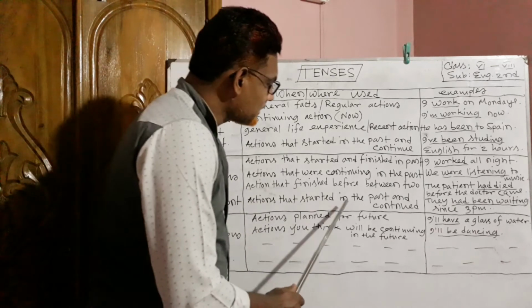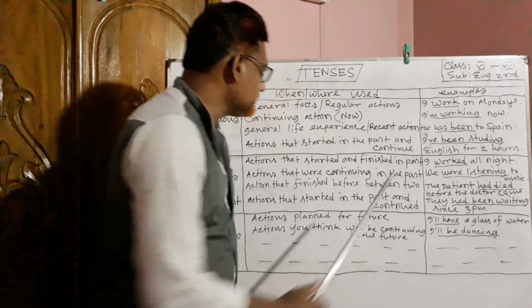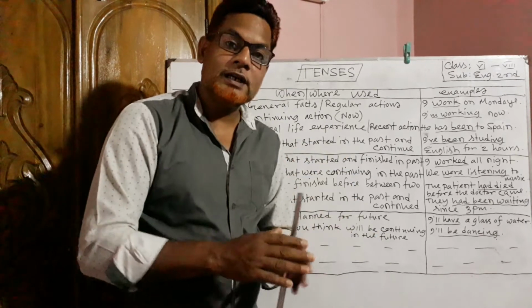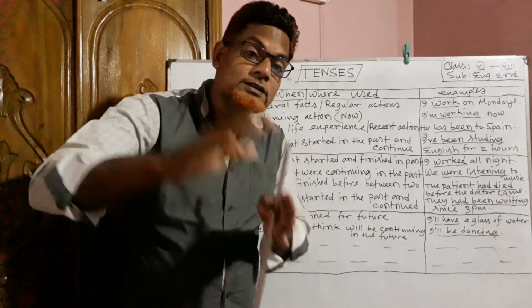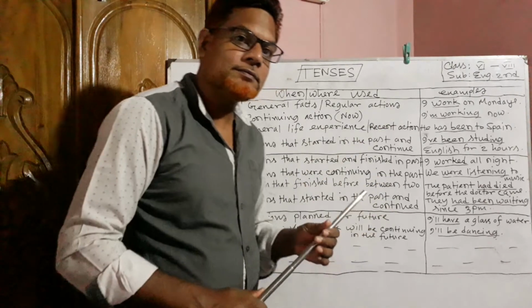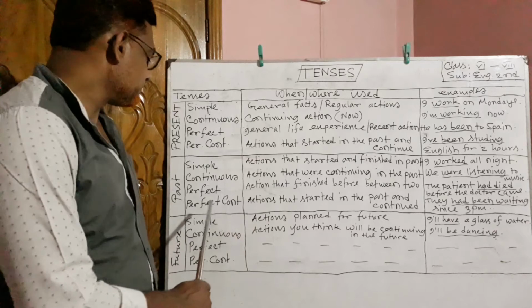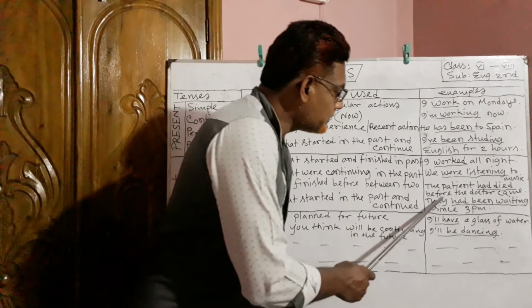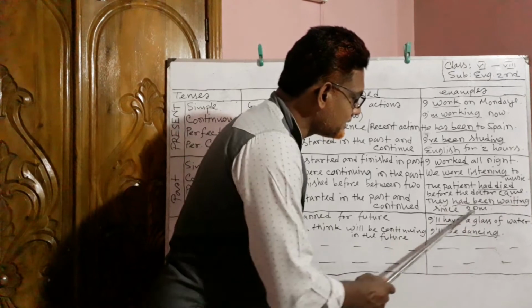Then look at the next tense, past perfect continuous tense. Actions that started in the past and continued. The action started in the past and it was still continuing. If we want to express this type of expression, we have to use the structure of past perfect continuous tense. Look at the example, "They had been waiting since 3 p.m."